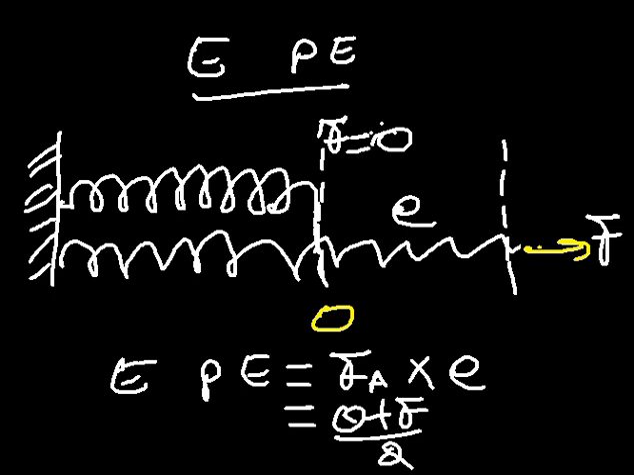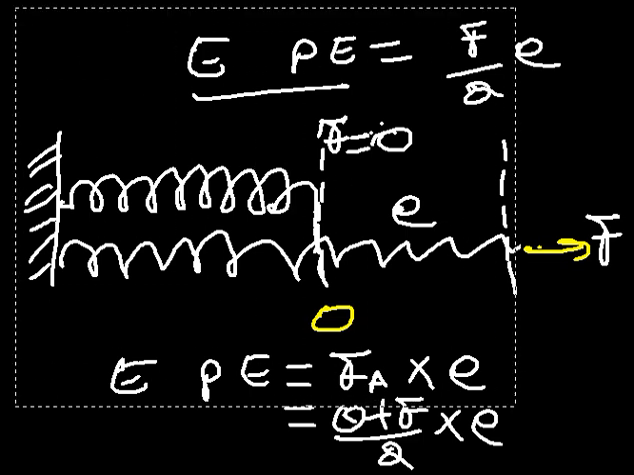So the average force is given as (0 + F)/2, and it times the extension. Mind you, extension is given in meters. Now in this case, this is the same as having the elastic potential energy given as F over 2, times the extension. So that's how the elastic potential energy can be calculated.